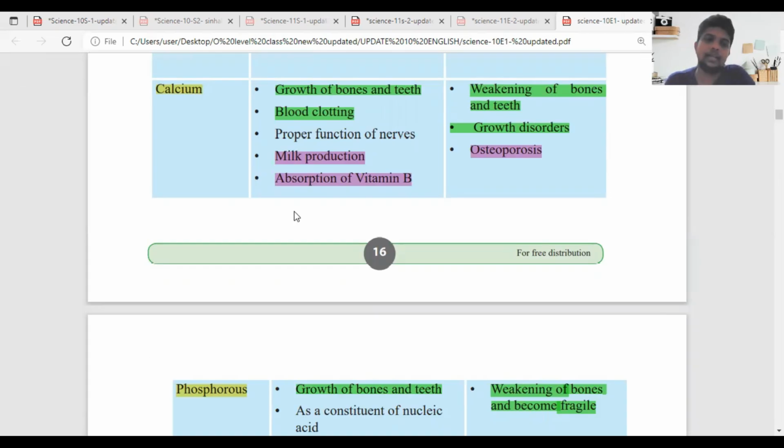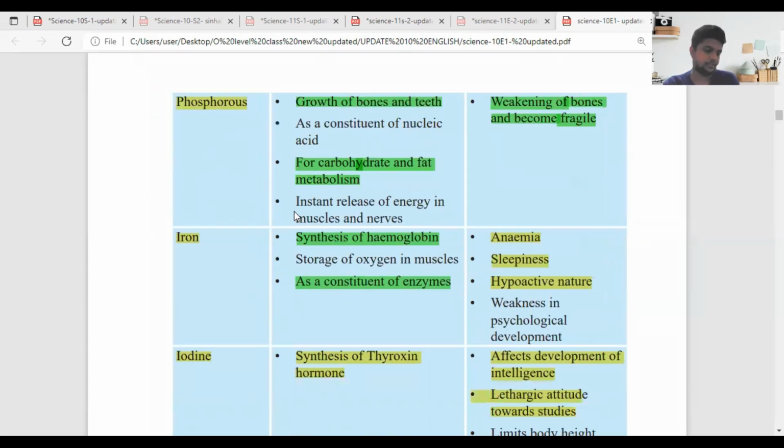Good. Let's go with phosphorus. Quickly read it. Fifth element is phosphorus. Function is growth of bones and teeth, as a constituent of nucleic acid, for carbohydrate and fat metabolism, instant release of energy in muscles and nerves. Deficiency symptoms are weakening of bones, which become fragile.